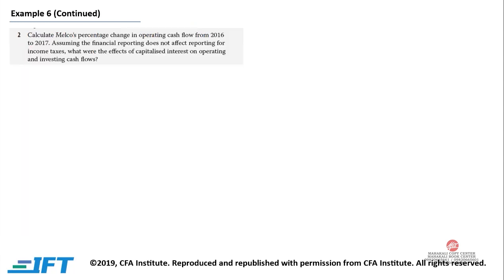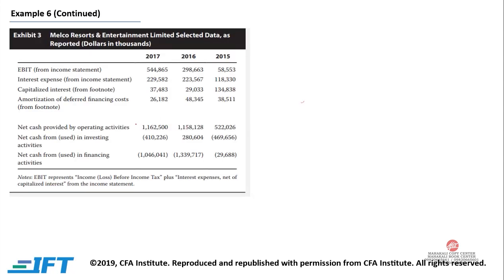Second part, calculate Melco's percentage change in operating cash flow from 2016 to 2017, assuming the financial reporting does not affect reporting for income taxes. What were the effects of capitalized interest on operating and investing cash flows? Now, our cash flow from operations in 2017 was 1.1625 million, and in 2016 it was 1.158128 million. The change in cash flow from operation would be 1,162,500 divided by 1,158,128 minus 1. The change is approximately 0.4%.